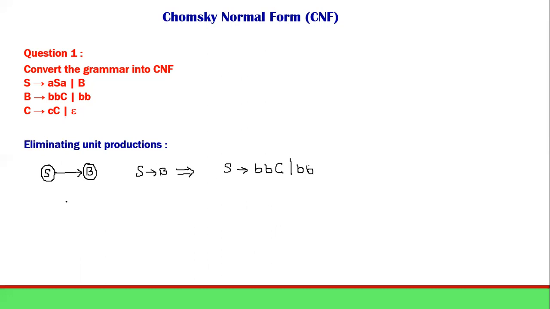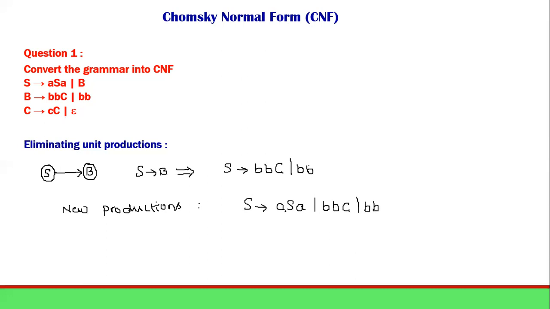Okay, so the final productions, that means the new productions after eliminating unit productions. So the new productions will be: first let me write S deriving ASA, or now this is the one for B, correct? So it is BBC or BB.